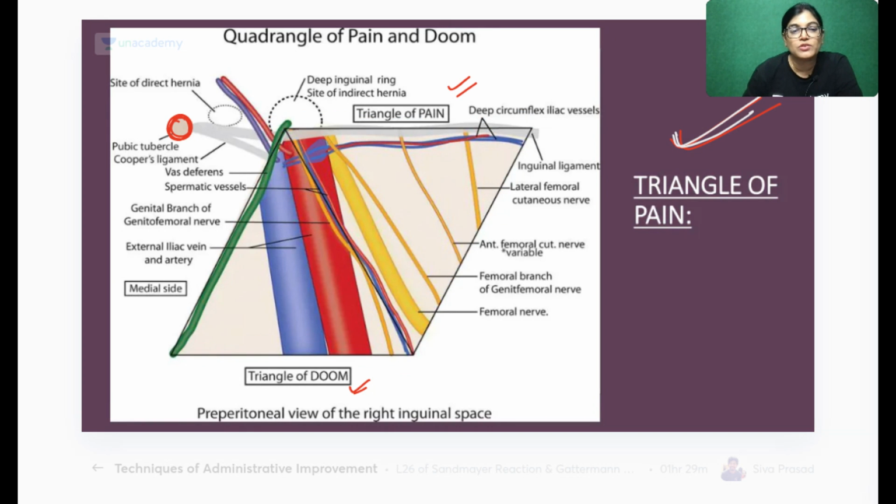When you see the triangle of pain, you can see why it is called the triangle of pain: because many nerves are lying here. The lateral femoral cutaneous nerve, anterior femoral cutaneous nerve, femoral branch of the genitofemoral nerve, and the femoral nerve. Dr. Tariq, is it okay? Many important nerves are residing here. And in the other case, the structure residing is the external iliac vessels. This is the medial side, and here you can see the important structure like the vas deferens lying medially. Laterally, more of the nerves are lying.